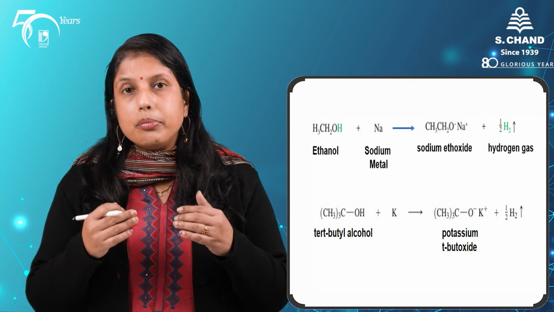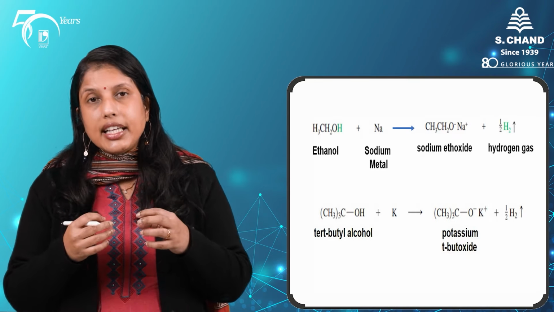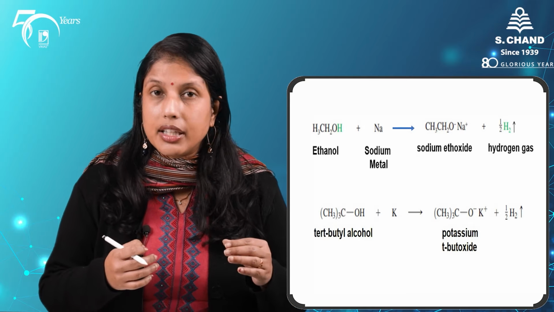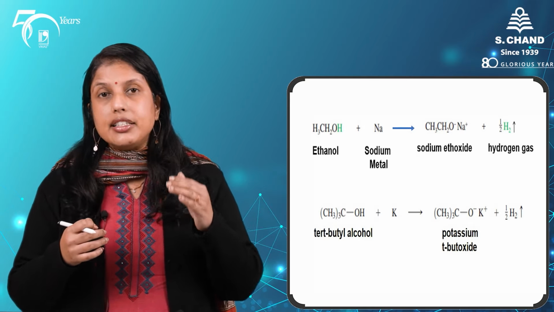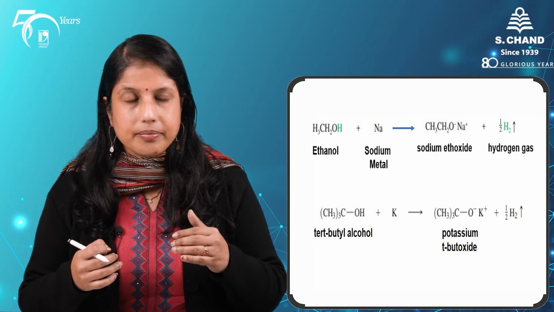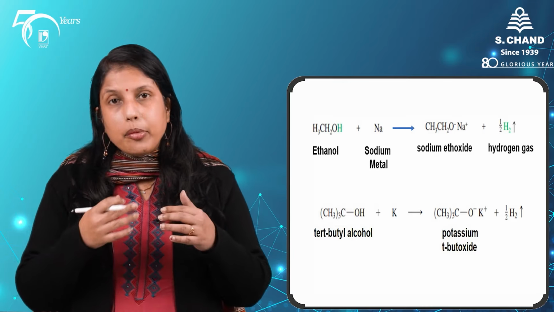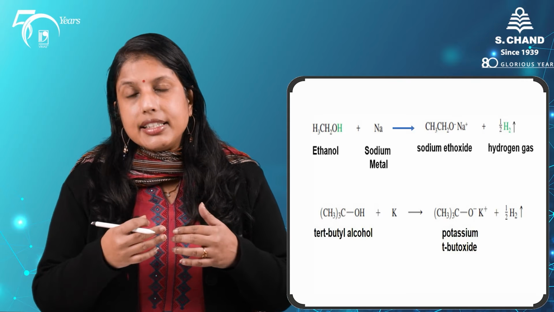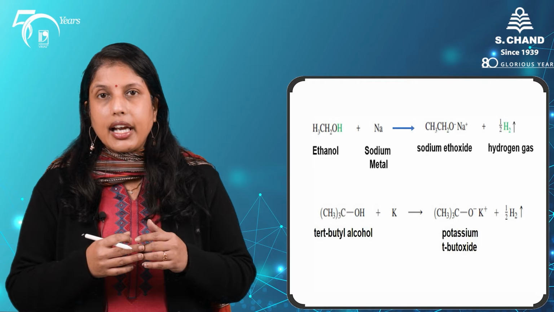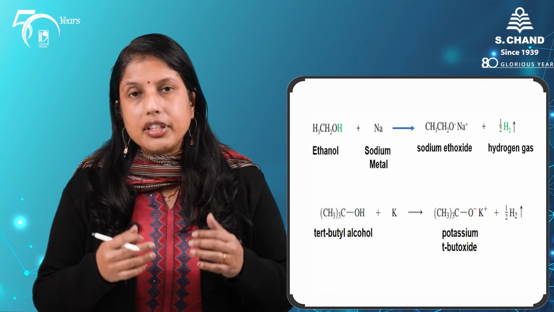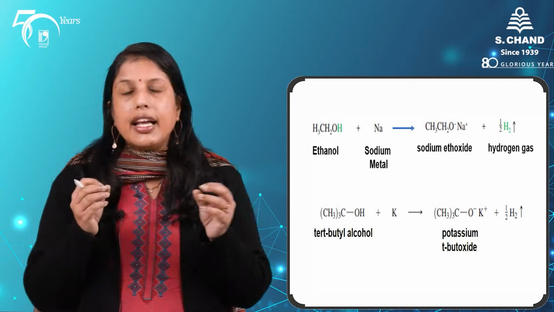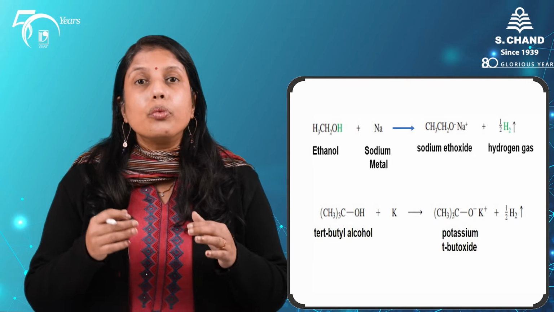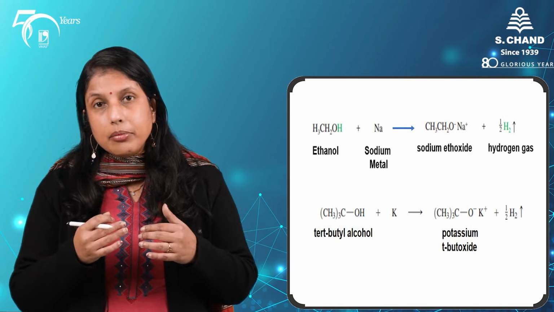So how do we prepare these alkoxides? The easiest way to prepare the alkoxide is by treating the alcohol with sodium or potassium metal, and in the process there is the liberation of hydrogen gas. In general, the primary alcohols are more easily converted into their corresponding alkoxides compared to the secondary and the tertiary alcohols. In the case of tertiary alcohols, we treat them with potassium rather than sodium to get the corresponding potassium alkoxides.